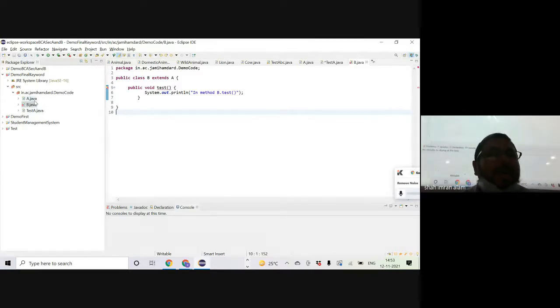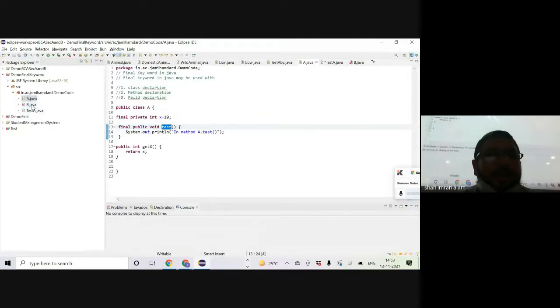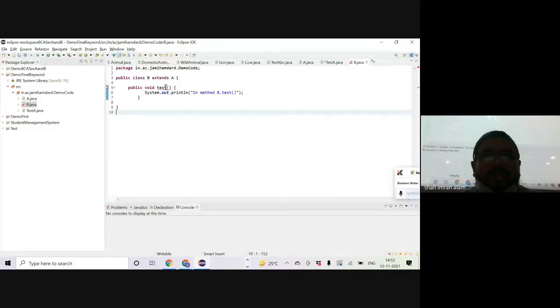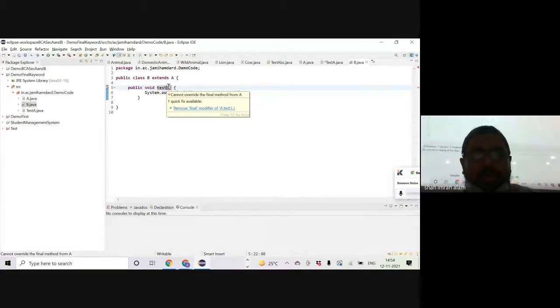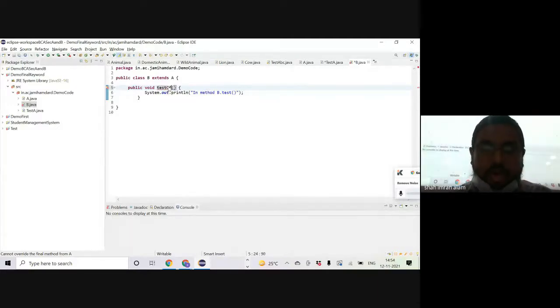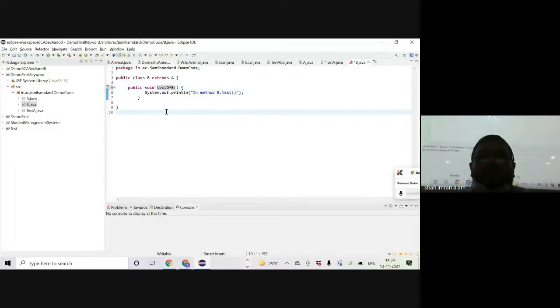Now, similarly, let me just remove this test method. Let's say that it's not test, but test of B. Test of B means it's a new method. It's not an overridden method of class A, right? So it's a new method. Now you see the error goes away because that's a new method, and I can write a new method in the new class or a child class. So that's not a problem.